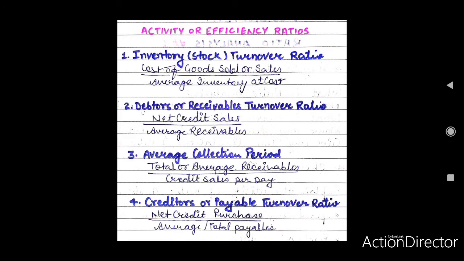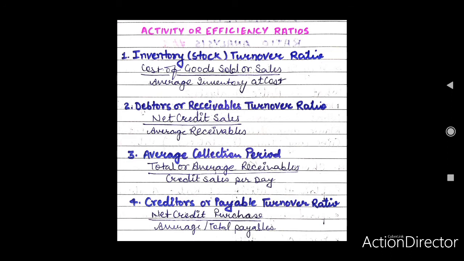A higher debtors turnover ratio shows the efficiency in collection from debtors, that is, debtors are being collected more promptly. On the contrary, a lower ratio indicates inefficiency of management in collection of payment against credit sales in time, or payments by debtors are delayed. It is difficult to set up a standard for this ratio. It depends upon the policy of the management and the nature of the industry.